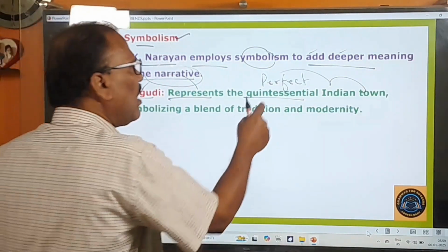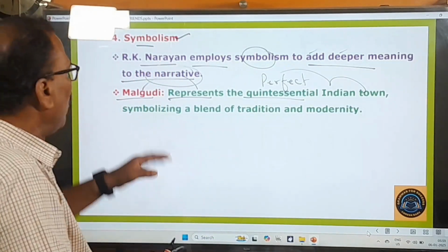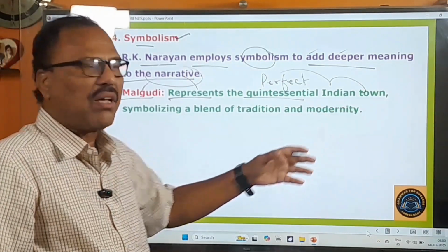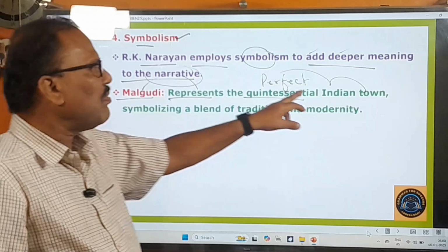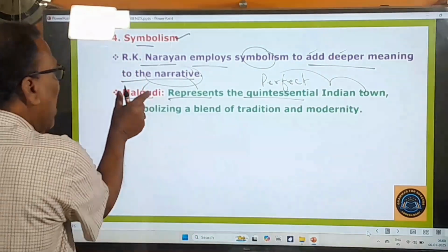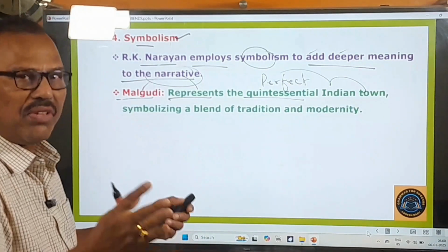You know very well, in India there are so many towns like Malgudi, and if you look at Malgudi, you need not look at other Indian towns, because what all the things you find in this Malgudi, you can also find in the Indian towns. And that's why it is standing as a perfect symbol for all the towns of this country.